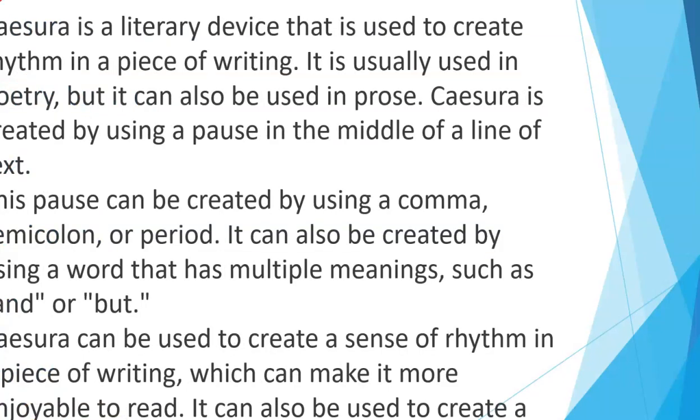Caesura is a literary device that is used to create rhythm in a piece of writing. It is usually used in poetry, but it can also be used in prose. So it's not necessarily that it needs to be used in poetry. Caesura is created by using a pause in the middle of a line or a text.